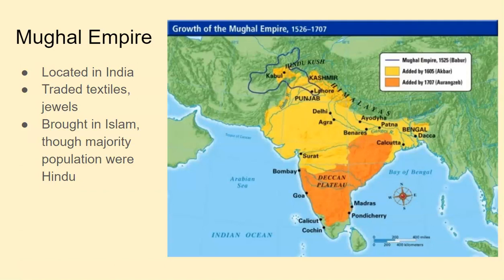Along the same time period was also the Mughal Empire. This is the Mughal Empire at its height between the yellow and the orange. So they're located in India. They traded textiles and jewels, or gems if you prefer. Spices would also be in this area of the world.